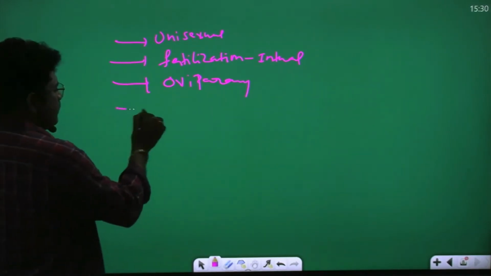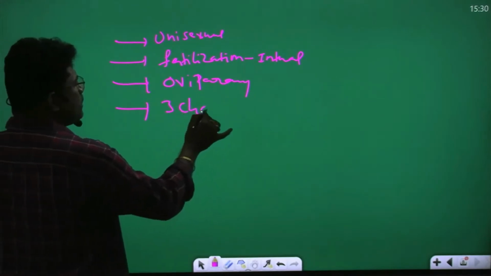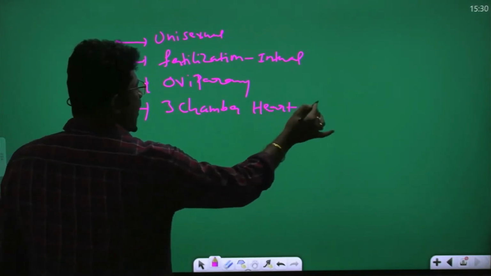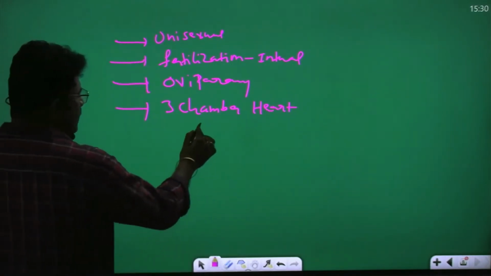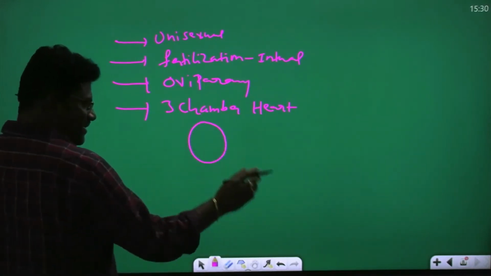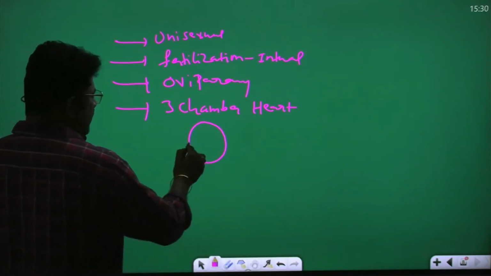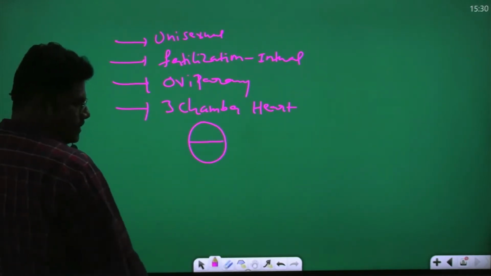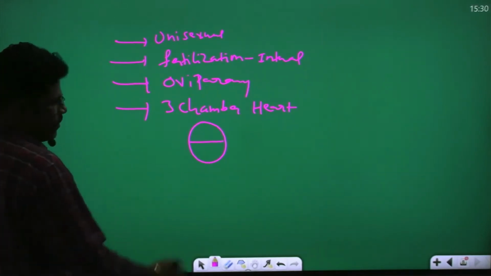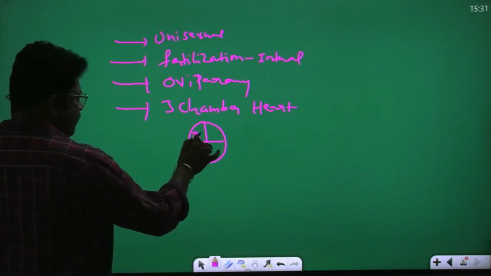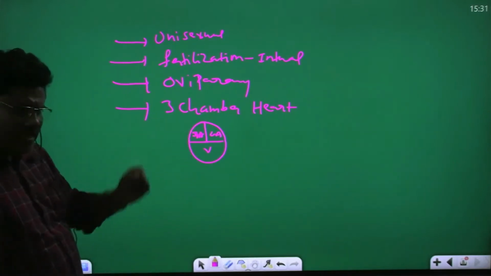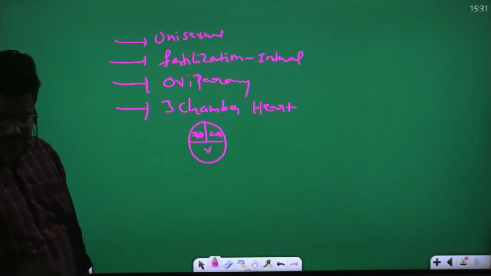In reptiles, a 3-chamber heart is present. So what is a 3-chamber heart? Take the right atrium, the left atrium, and 1 ventricle. So how many chambers are there? 3 chambers. A 3-chamber heart is present in reptiles.